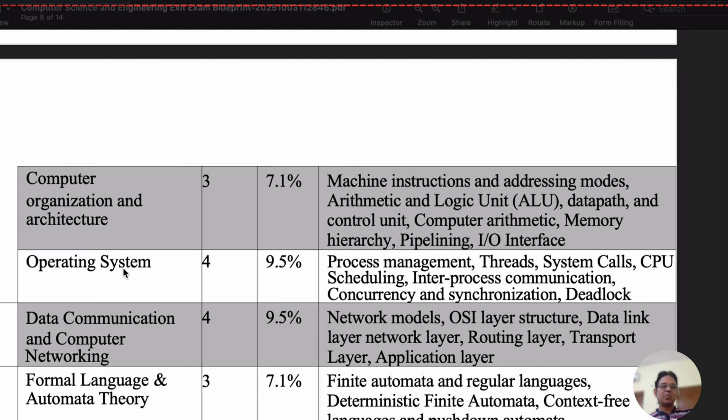For operating system courses, content can be process management, threads, system calls, CPU scheduling, inter-process communication, concurrency, synchronization and deadlock. So for the operating system course, if you have a basic understanding of these areas, these techniques and these terms, then you can easily attempt the questions based on operating systems.